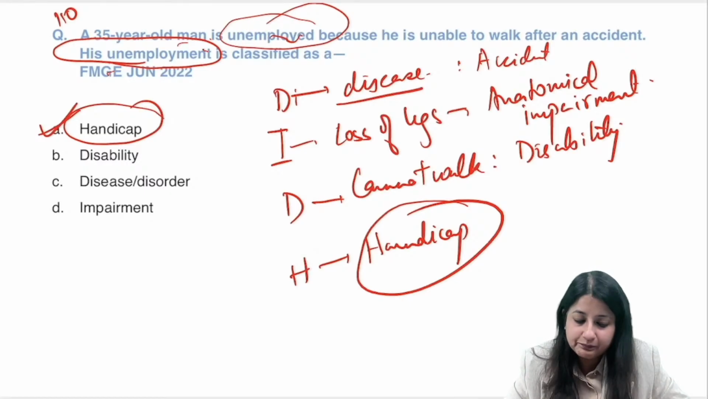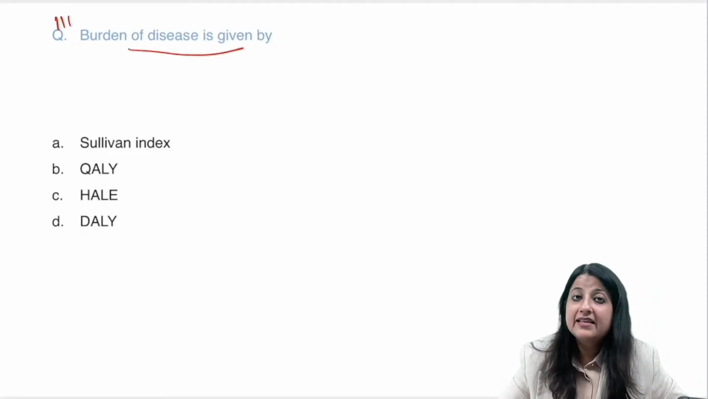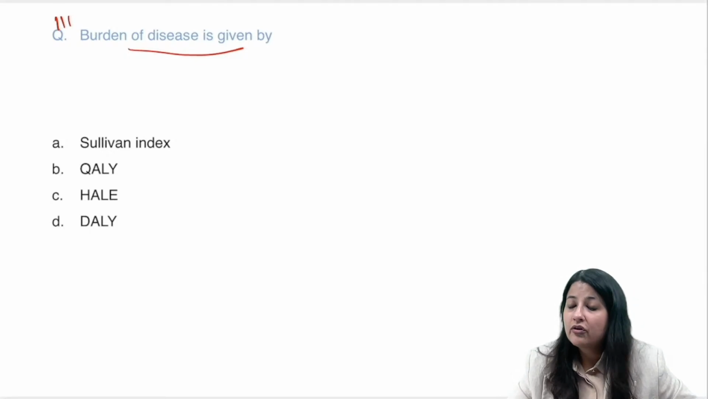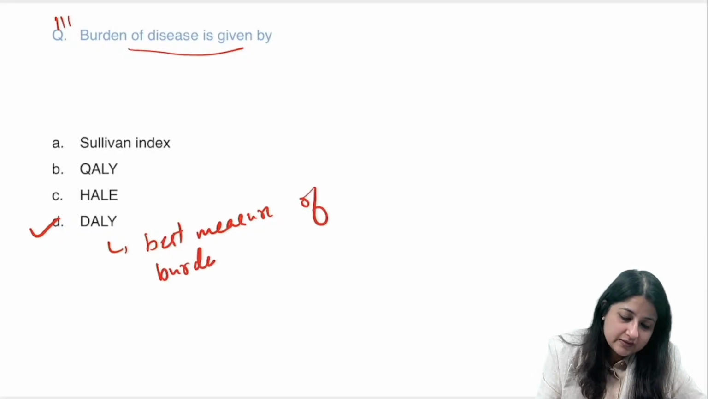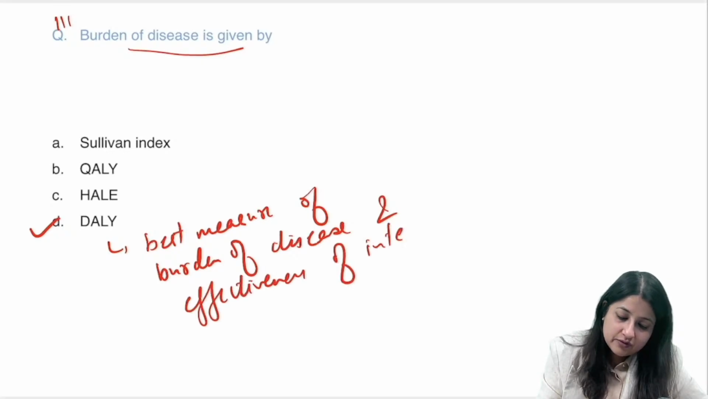All right? Okay. Come to 111. Burden of a disease is best given by. What do you use to give the burden of a disease? Basically, I'm asking you, what is the best measure of burden of disease? Now, please remember best measure. Best measure of burden of disease and also effectiveness of intervention. Effectiveness of interventions. All right.